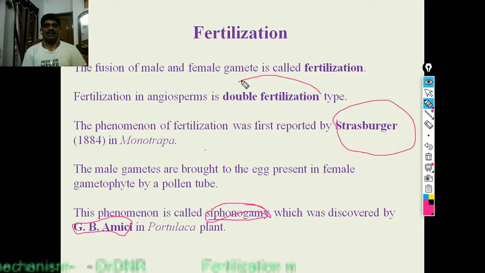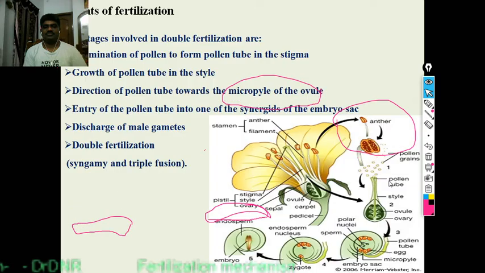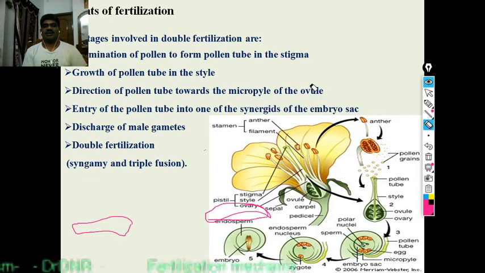Fertilization which happens in dicots is double fertilization. That means fertilization is happening two times here. Next, the events of fertilization. What are the main basic events that happen here?